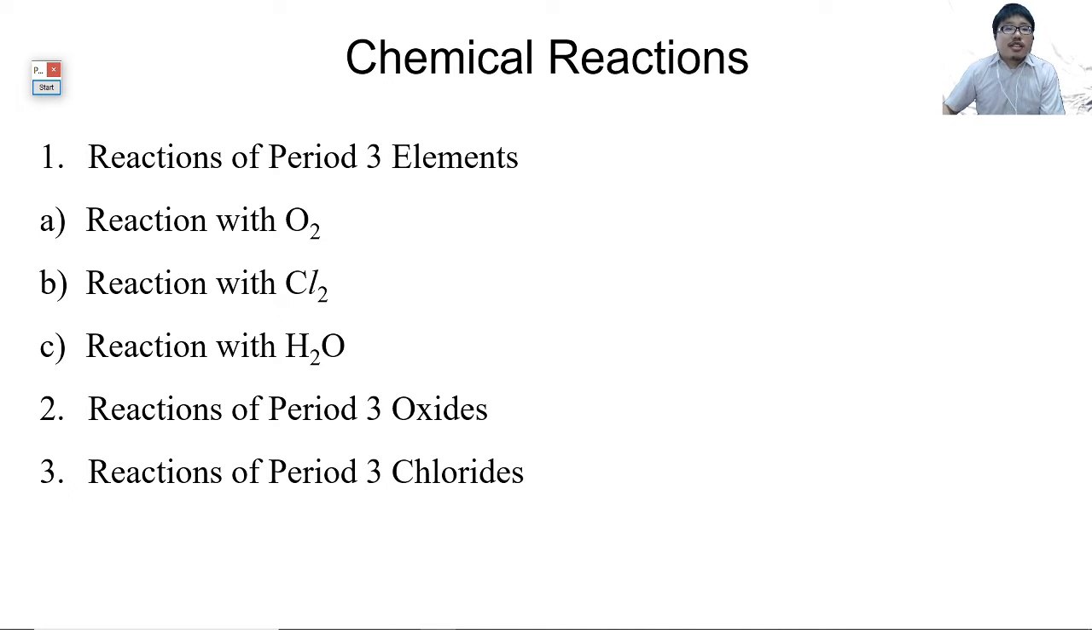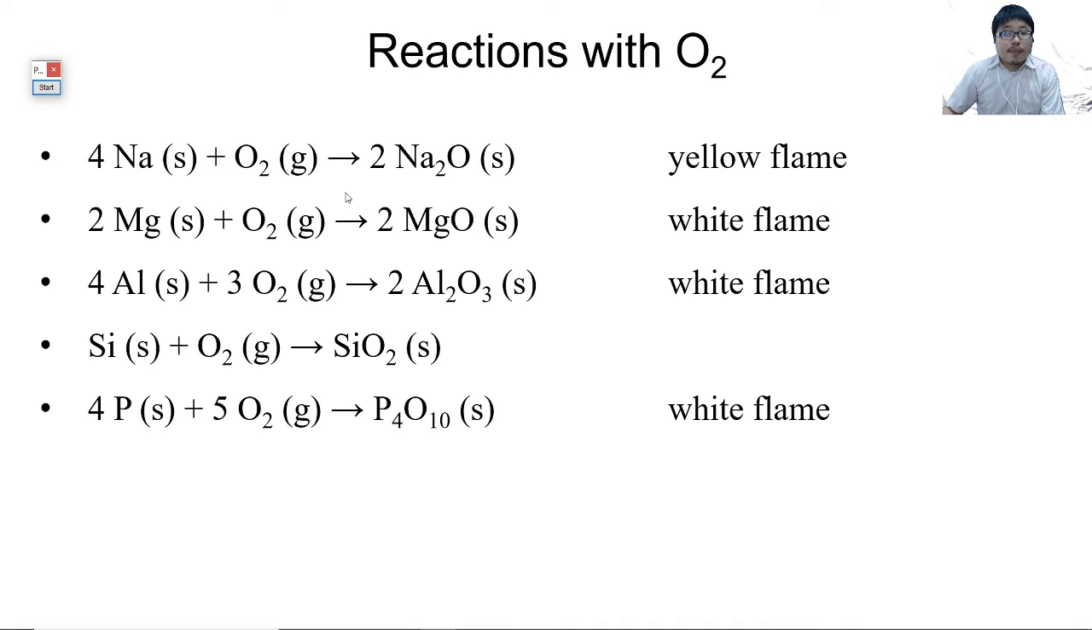Okay? Let's talk about reactions of period 3 elements. We're going to observe them react with oxygen, chlorine, water. Then we're going to look at period 3 oxides, their chemical reactivity, and period 3 chlorides. Okay. Now let's start with elements with oxygen.